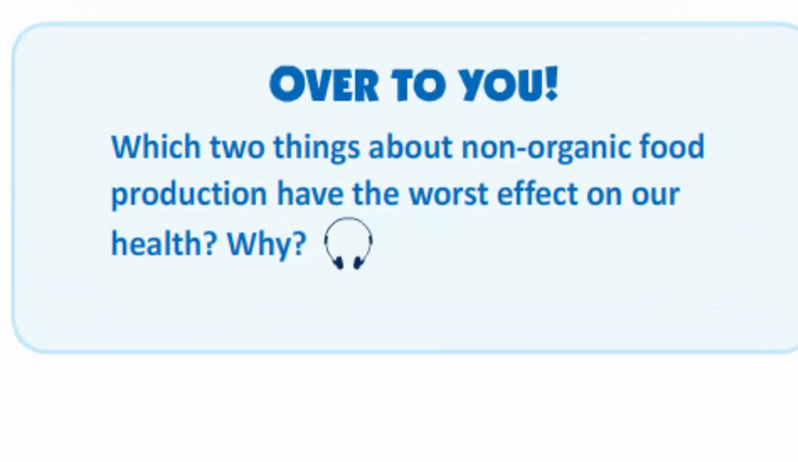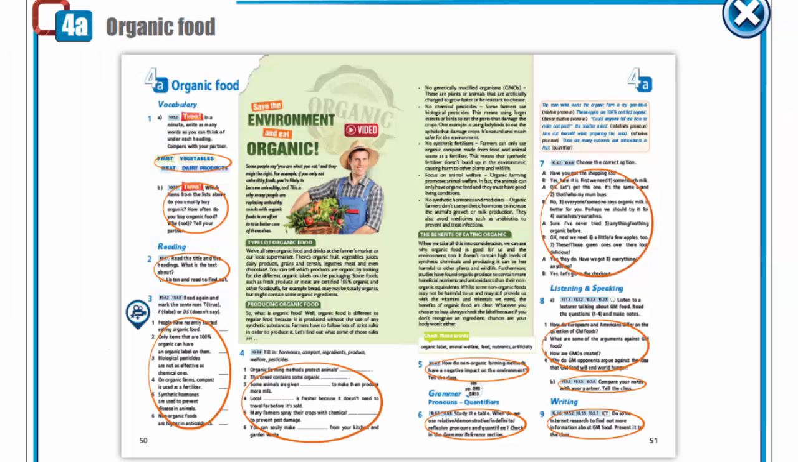Which two things about non-organic food production have the worst effect on our health and why? Listen to the opinion. I think chemical pesticides and antibiotics and hormones have the worst effect on our health, because these things can have a very negative effect on the human body and can cause diseases such as cancer. And now we are going to talk about organic food.